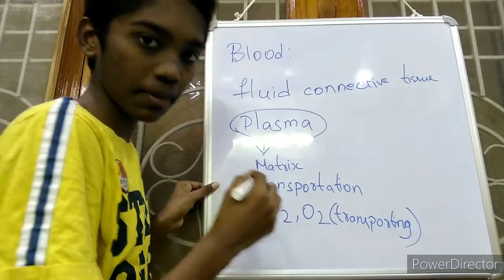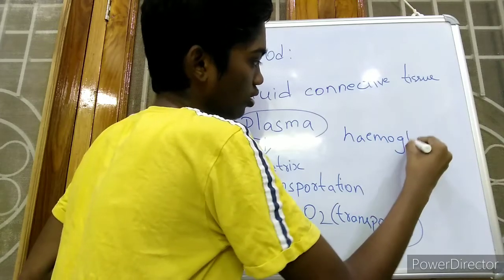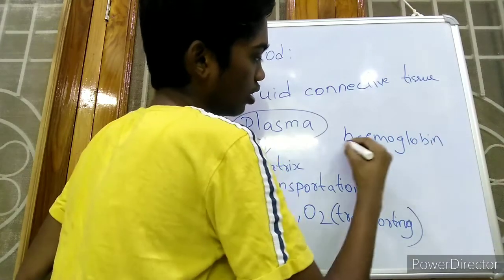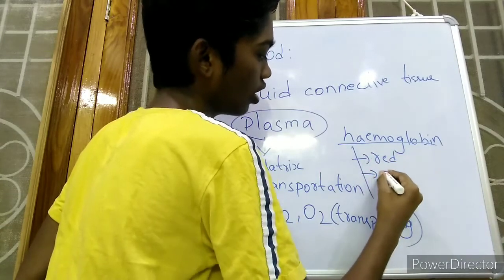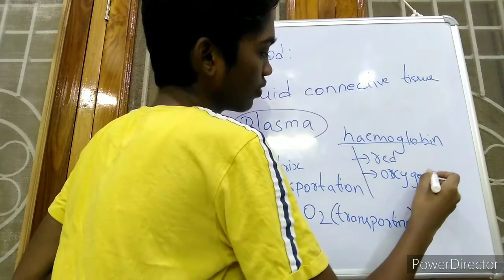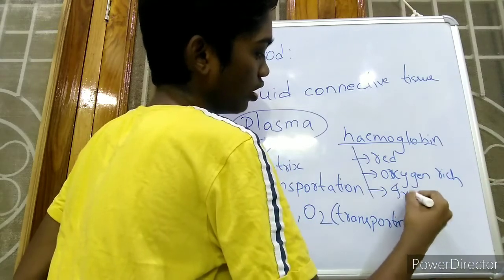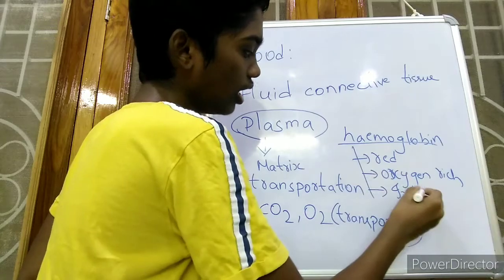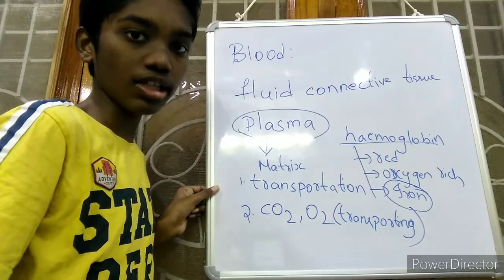And blood contains a pigment called as hemoglobin. Hemoglobin pigment is nothing but a red colored, oxygen rich pigment. It contains iron very much and it transports the oxygen from one place to another place. It also contains some organic and inorganic substances.